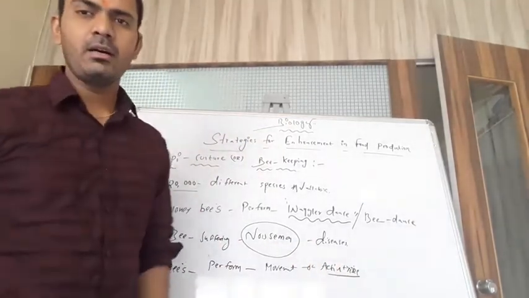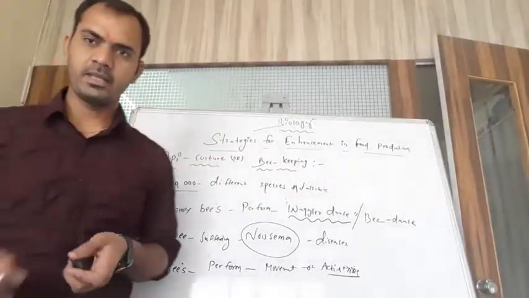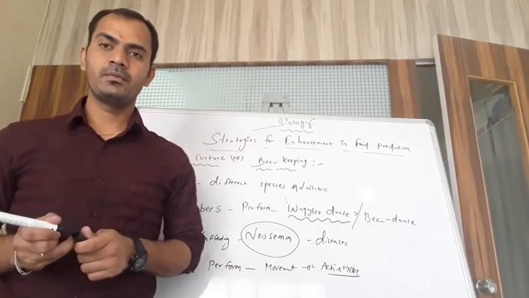This is all the general information of the sixth level of the detailed information of apiculture or beekeeping. This is the main point of detailed information today.